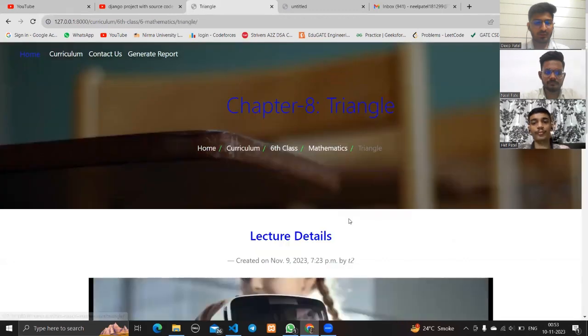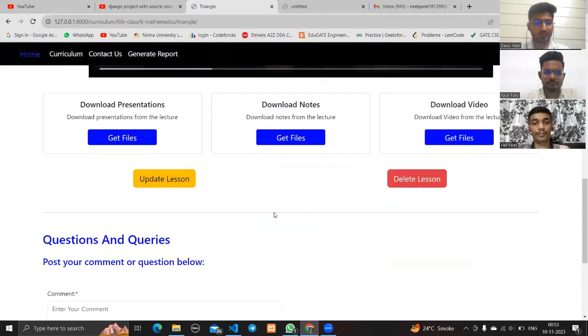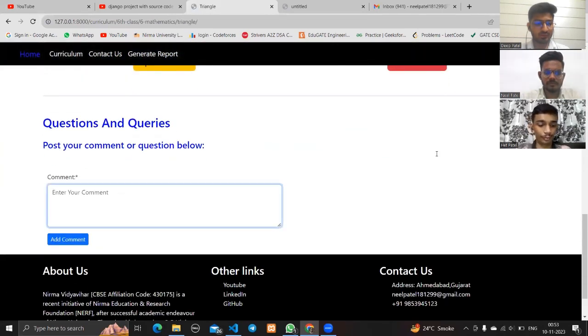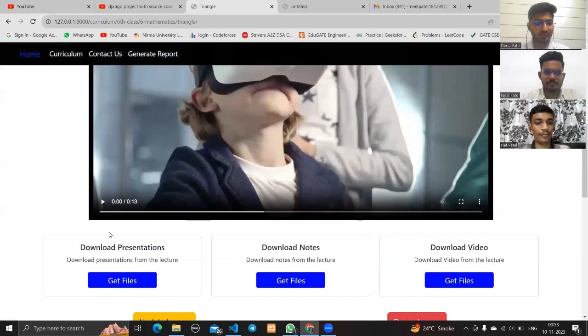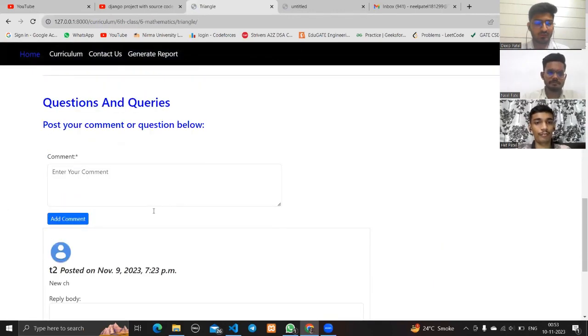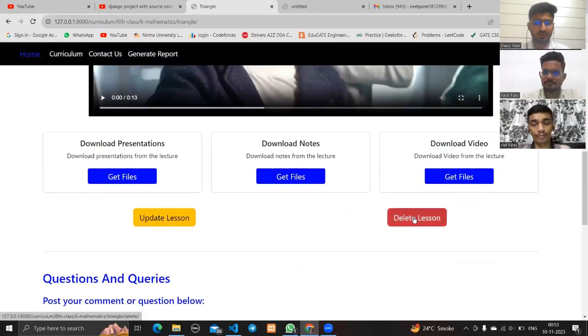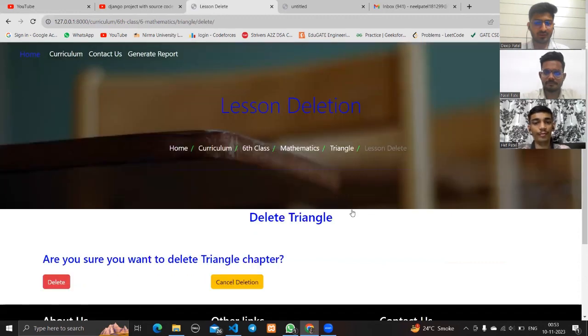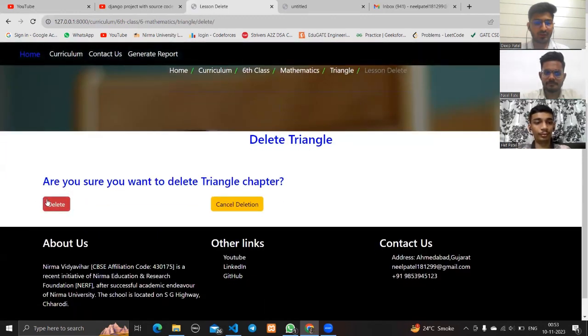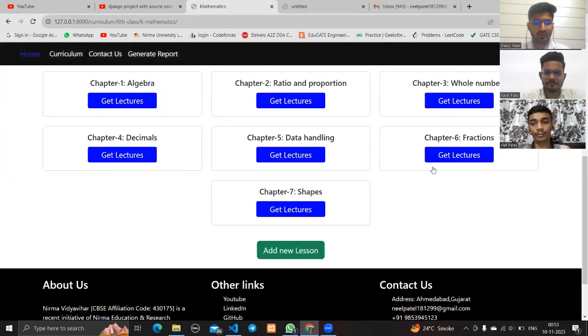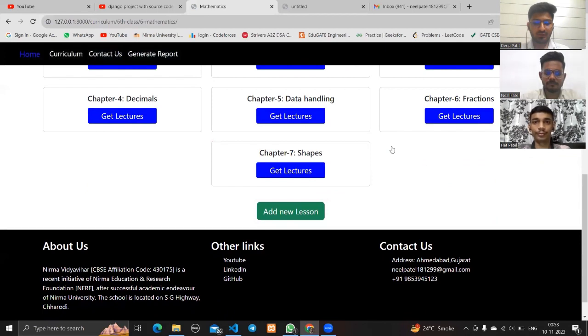Here teacher can also add comment on a particular chapter, like new chapter, and teacher can also give reply to students. And if teacher wants to delete this chapter, then teacher can click on delete lesson, and after clicking on delete, that chapter will be deleted. So here we can see that that chapter will be deleted.